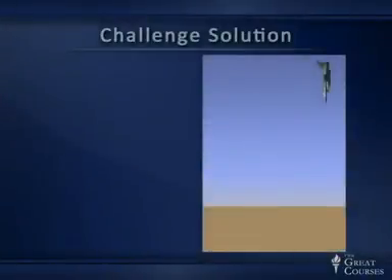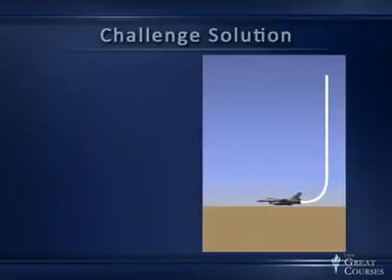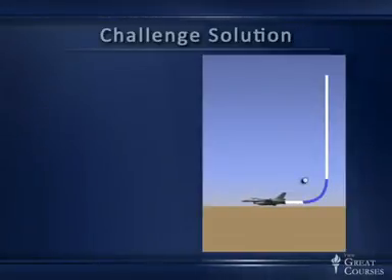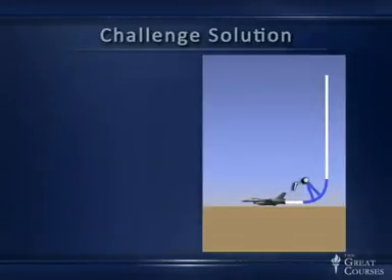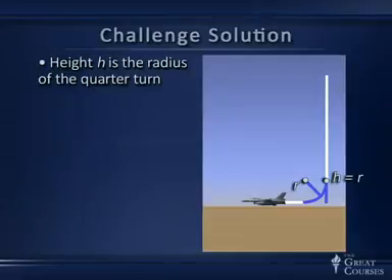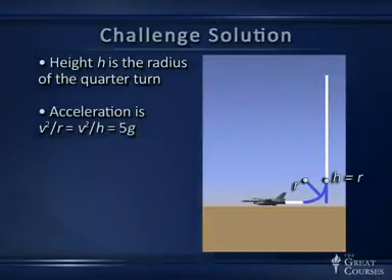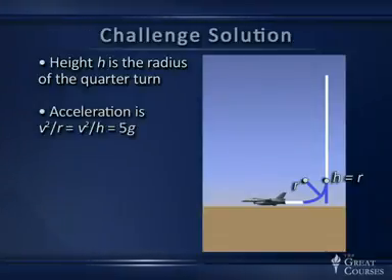Okay, here we are. As you can see in the diagram, what's going to happen is I'm going to start that turn, I'm going to undertake a quarter turn, and the radius of that quarter turn is the distance above the ground at which I have to start making the turn. Let me call that distance h. So the height h is the radius of the quarter turn. That's the answer I'm looking for. We know what the acceleration is. It's v squared over r. So that's v squared over h because the radius is h, and we want that to be equal to 5g because that's the maximum we can have.